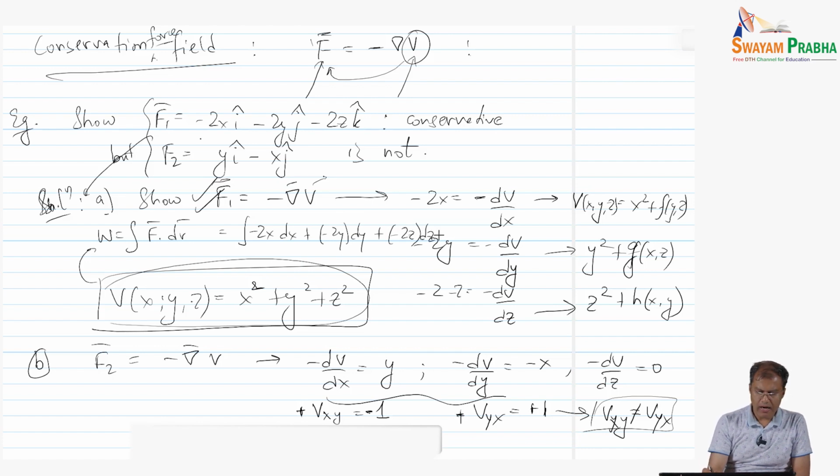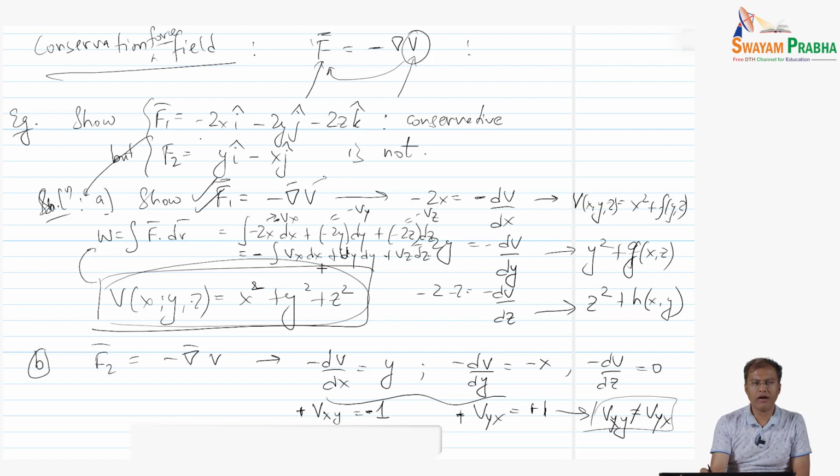This is nothing but minus V_x, this quantity is minus V_y, and this quantity is minus V_z, which means these are the individual derivatives of the scalar potential. So this is going to be the negative integral of V_x dx plus V_y dy plus V_z dz.